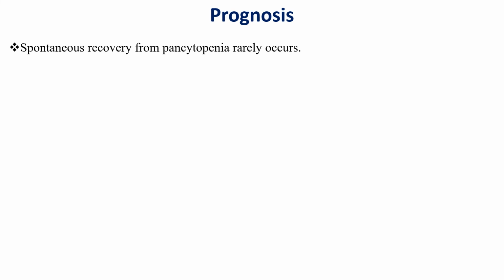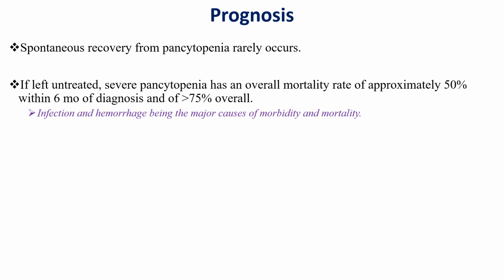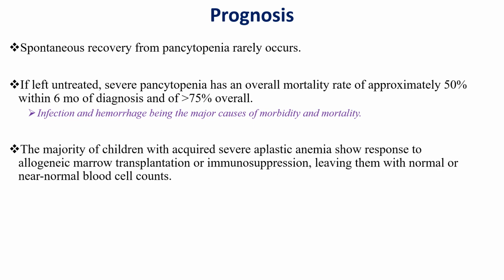Regarding prognosis, spontaneous recovery from pancytopenia rarely occurs, and if left untreated, severe pancytopenia has an overall mortality rate of approximately 50% within 6 months of diagnosis and of more than 70% overall. Infection and hemorrhage are the major causes of morbidity and mortality. The majority of children with acquired severe aplastic anemia show response to allogeneic marrow transplantation or immunosuppression, leaving them with normal or near normal red cell count.